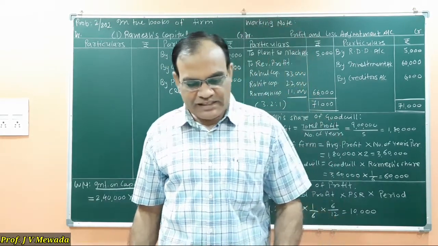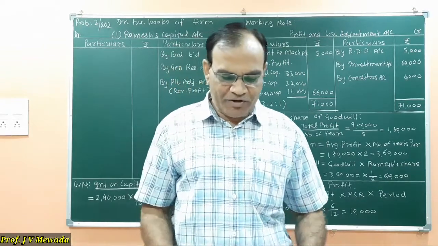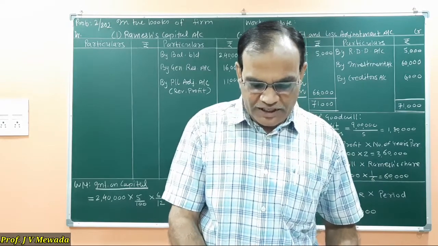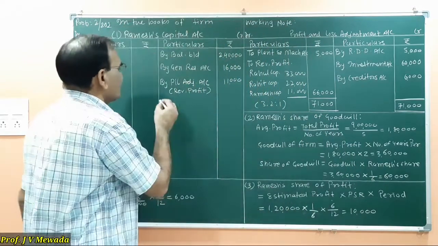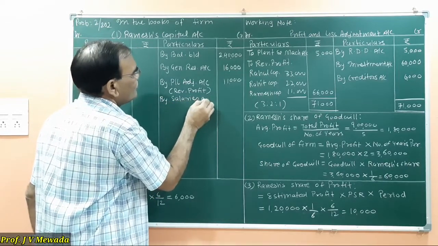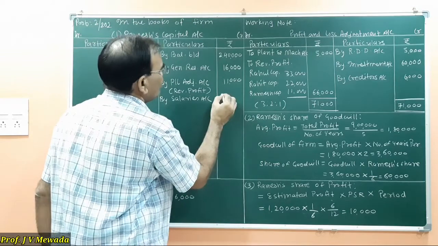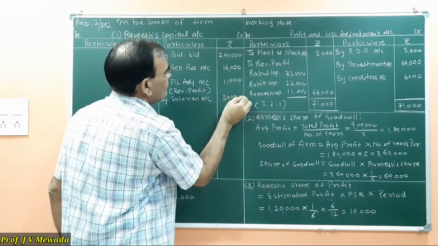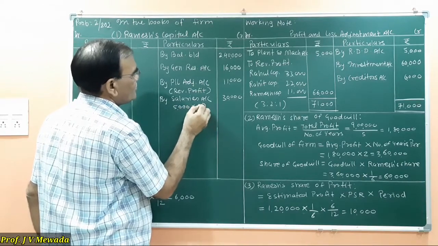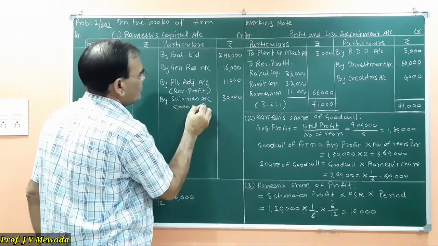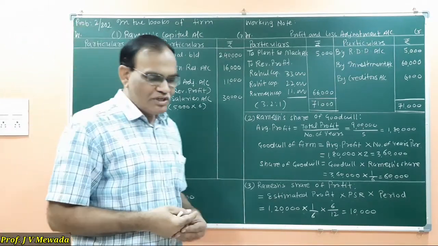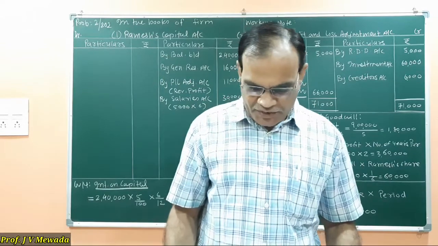Now we are told that salary of 5,000 per month is payable to him. So payable to Ramesh, 5,000 into 6, so 30,000 salary is payable. So we'll credit 30,000 by salaries account. So 30,000 is the salary payable to Ramesh, and it is credited to Ramesh.